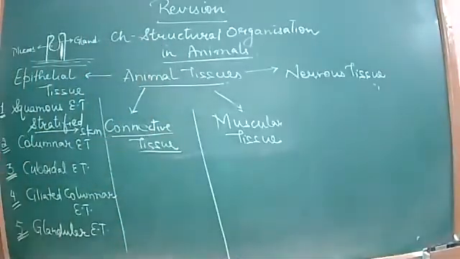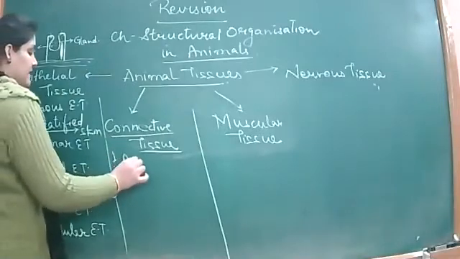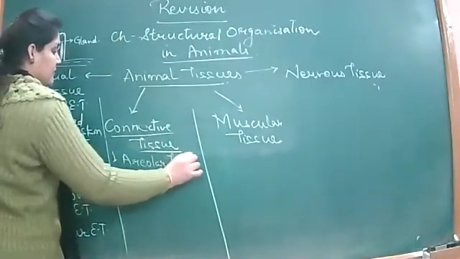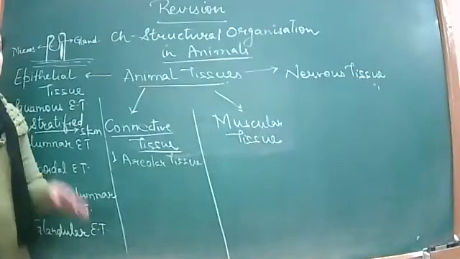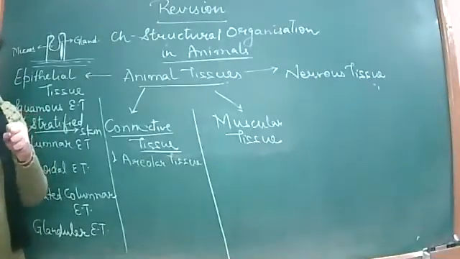Connective tissues are further of different kinds. What kinds of connective tissue have we studied? First, we have studied the areolar tissue. What is this areolar tissue? Where is it found? Yes, beneath the skin and above the muscles, that is, between the skin and muscles. So it connects our skin with the muscles, so that when our skin is properly stretched, the muscles are also properly stretched.